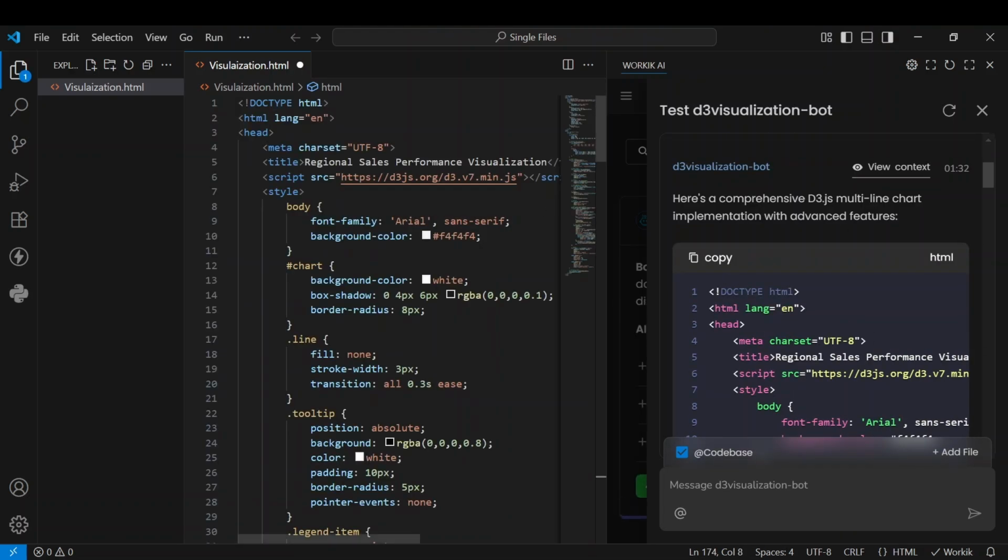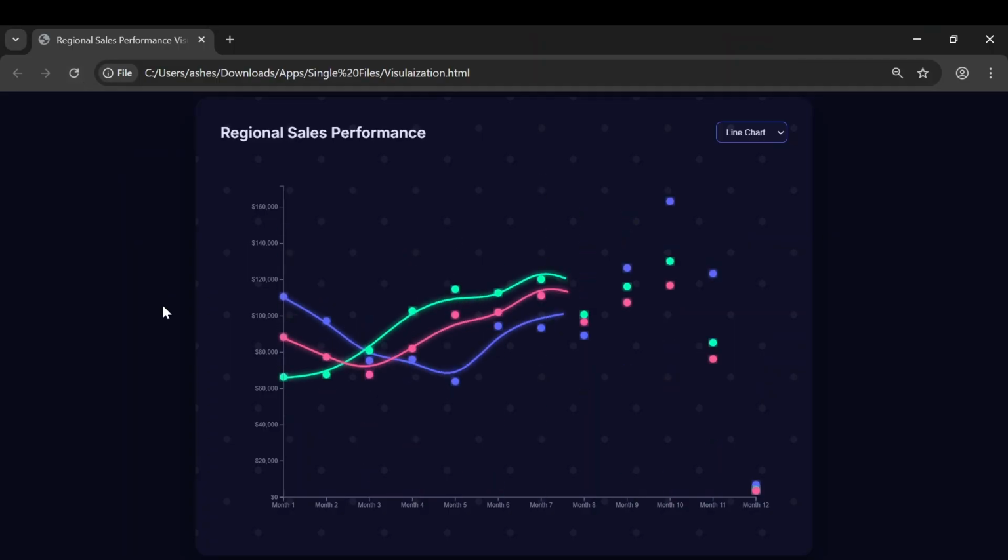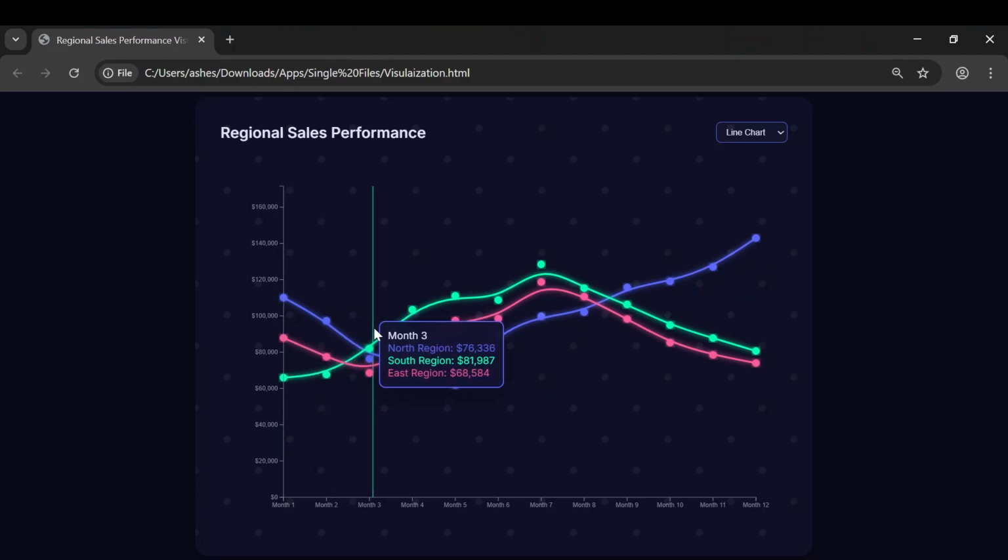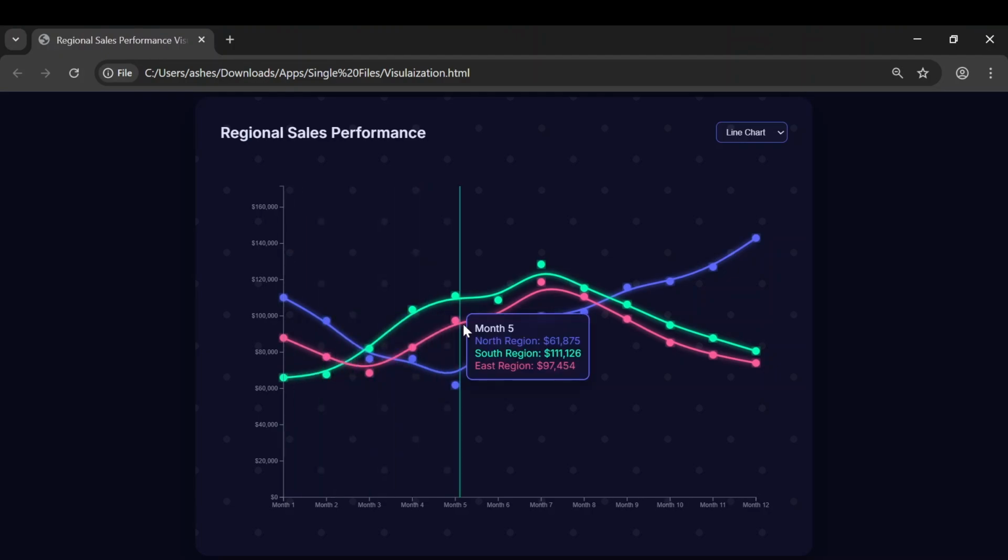Let's run the code. And there it is. The fully interactive visualization, exactly as requested. We went from a simple prompt to a final product instantly.